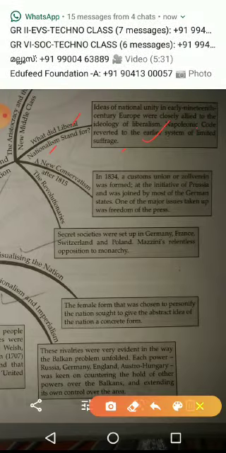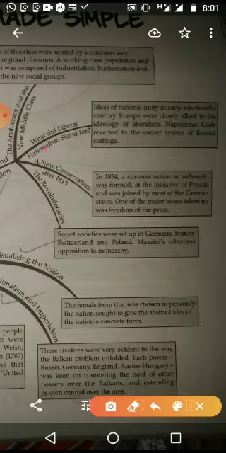And the next point we are going to see is the new conservatism after 1815. After 1815, under the new policy, they again started to think about conservatism. In 1834, the Customs Union, or Zollverein, was formed at the initiative of Prussia, and was joined by most of the German states.